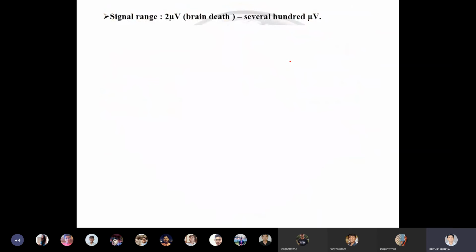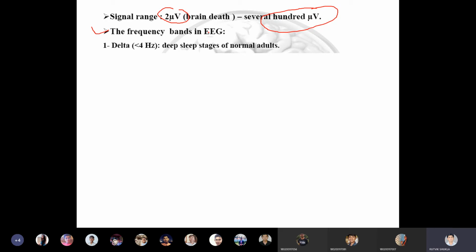If you look at the EEG signal, EEG signal is generally smaller in amplitude. As we have seen, it is in terms of several hundreds of microvolt, or sometimes it is very, very less, say in terms of 2 microvolt also. If you look at the frequency bands in EEG, it is again divided into 5 different categories. We talked about signals up to 30 hertz, that is the range. But below 30 hertz there are 5 different types, that we'll see.